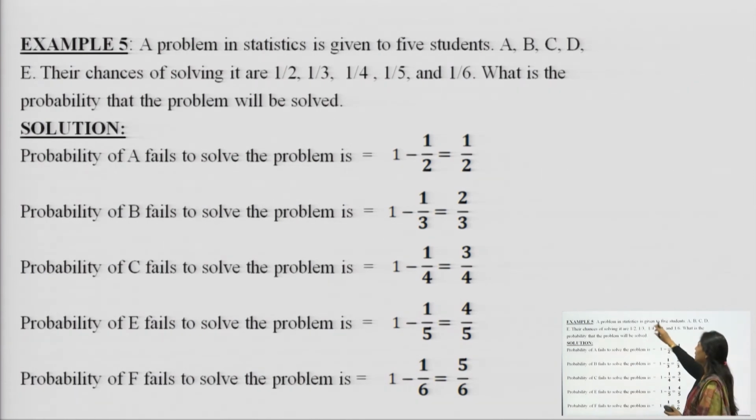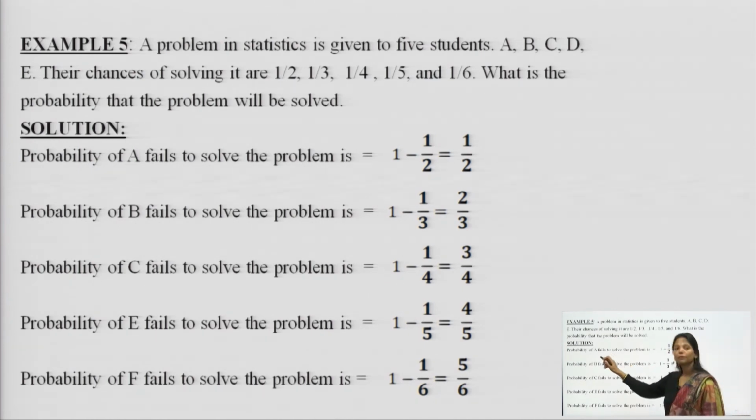Nobody is 100% sure that they can solve the question, but they have some chance of solving it. The chance of occurrence of the event is some, but it is not 100% sure. So, we are supposed to find out what is the probability that this question of statistics will be solved, and what is the total probability by all.